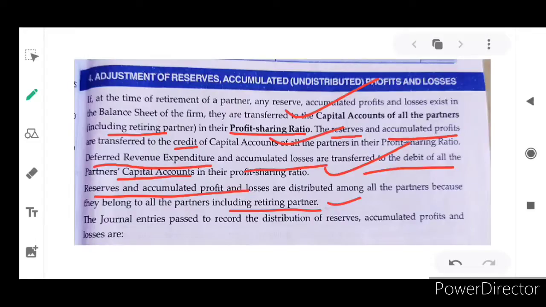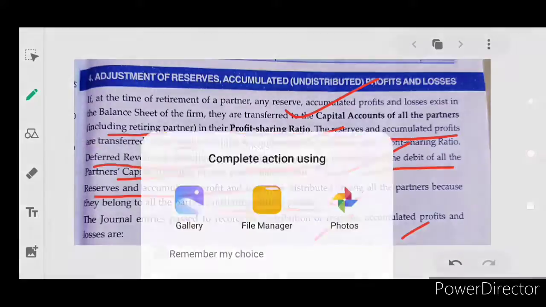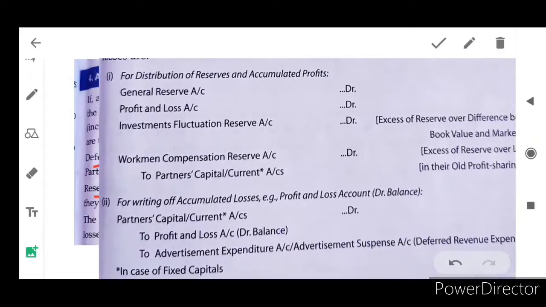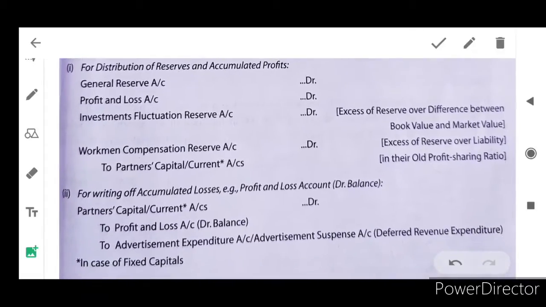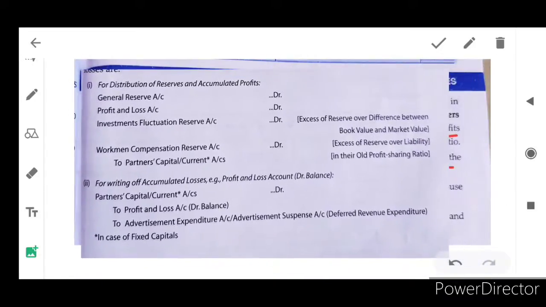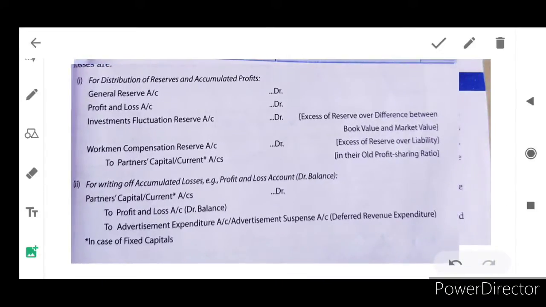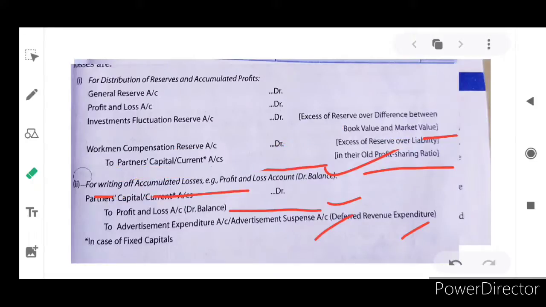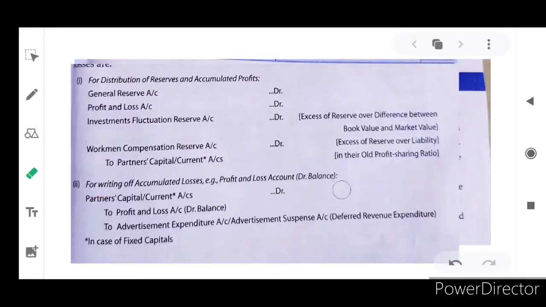The journal entries. Let's see the journal entries to record the distribution of reserves, accumulated profit and losses. For distribution of reserves and accumulated profits: Reserves account debited, profit and loss, which means profit and loss account credit balance, net profit.